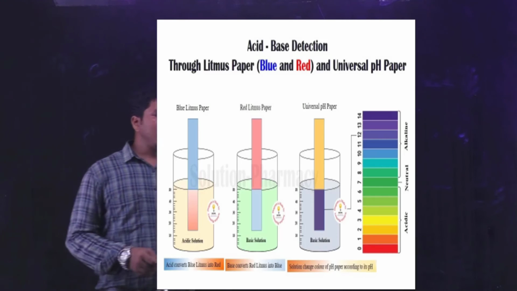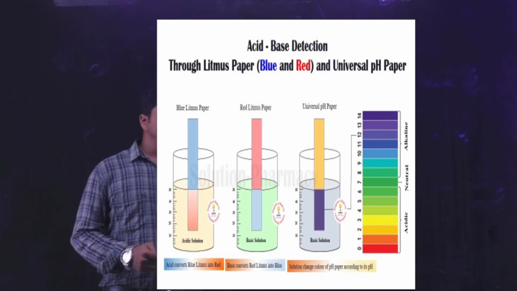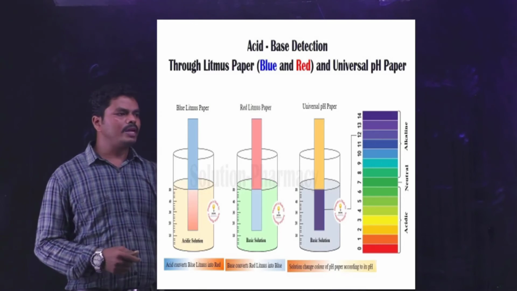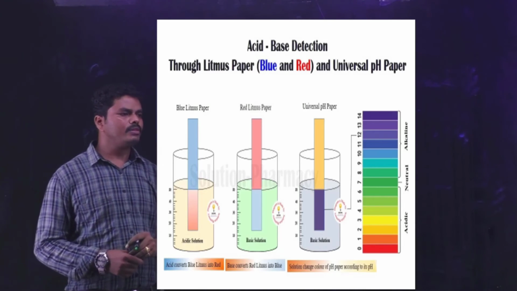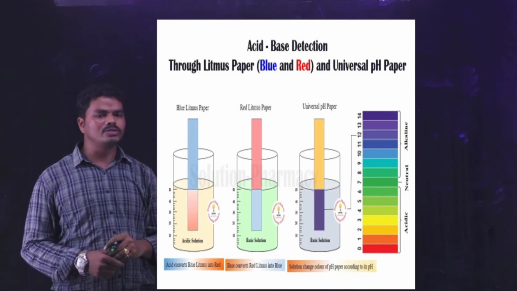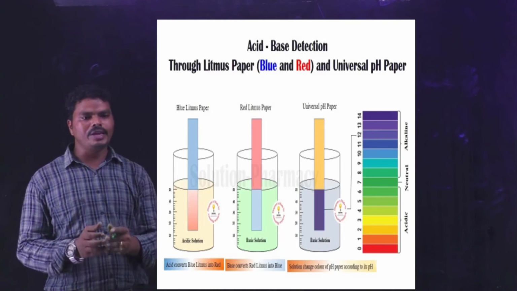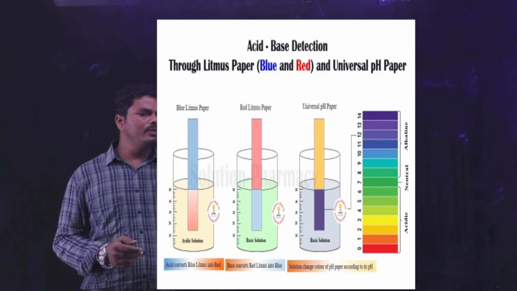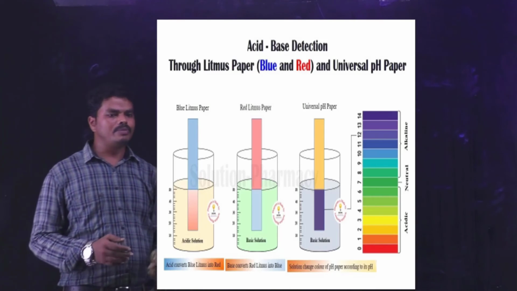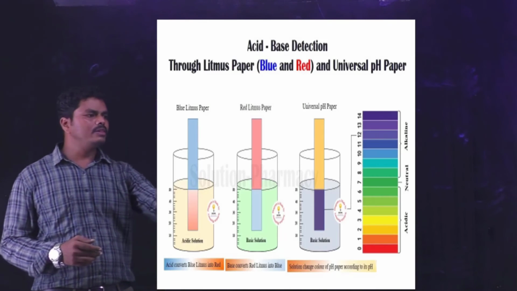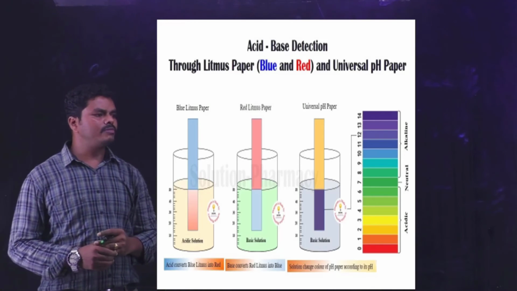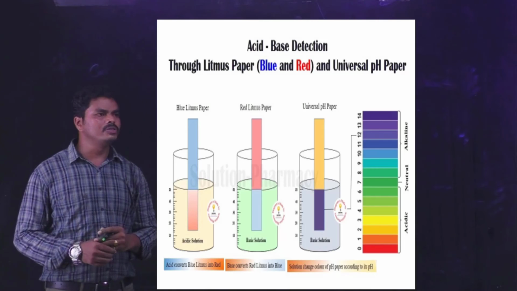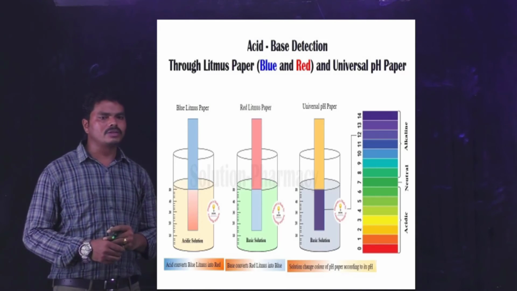There are also universal pH indicator papers. When you dip that indicator paper into a particular solution, based upon its pH it shows a particular color. That color is matched with the pH scale, and by matching the color with the pH scale, we can determine the pH of that solution. This is one technique used to determine the pH of a particular solution.